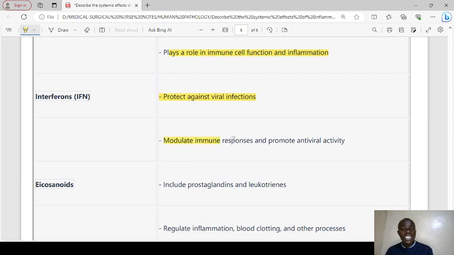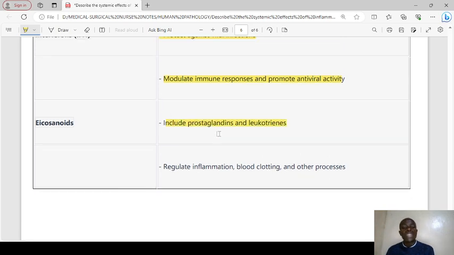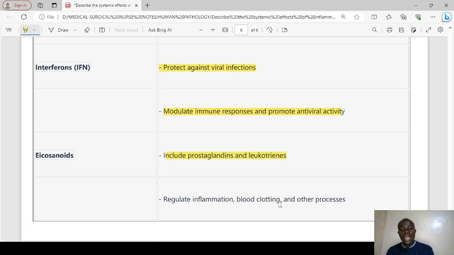They also modulate immune responses and promote antiviral activity. We have the eicosanoids, which include prostaglandins and leukotrienes. They regulate inflammation, blood clotting, and other processes. So those are the different types of cells and molecules that are recruited as inflammatory mediators.